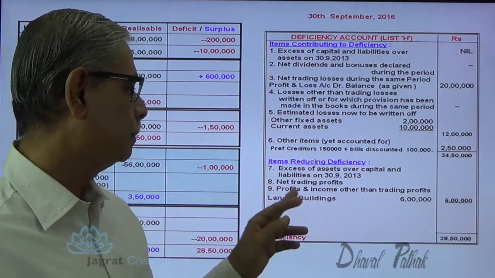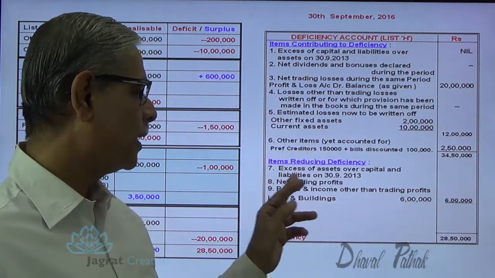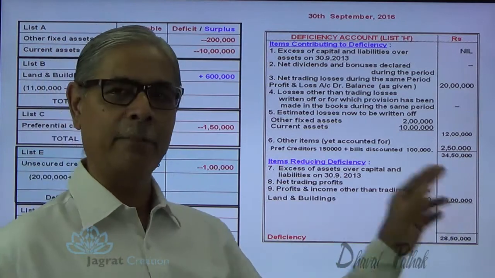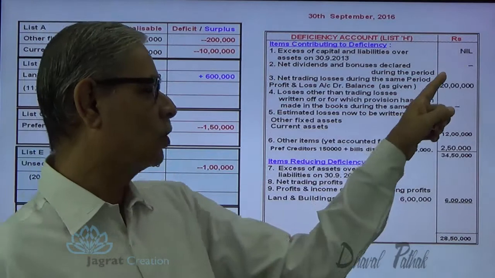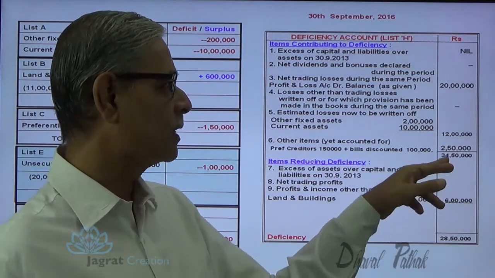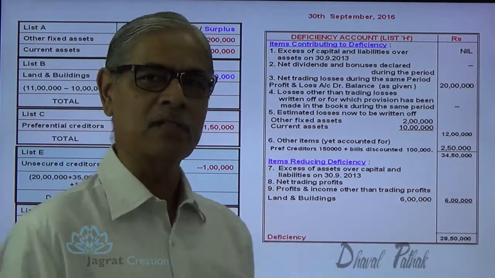Net trading profits, that is, this profit and loss account debit balance in this way. If there is a credit balance of profit and loss account, that will be reported in point number 8. And this point 9 I have explained. Now 20 lakh plus 12 lakh plus 2 lakh 50,000, 34 lakhs 50,000 minus 6 lakhs. So 28 lakh 50,000 is a deficit.